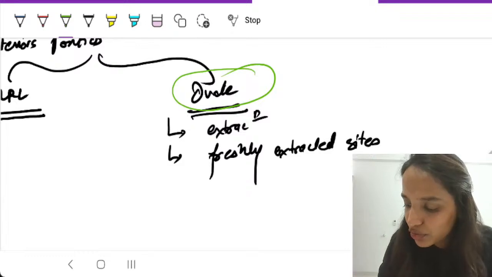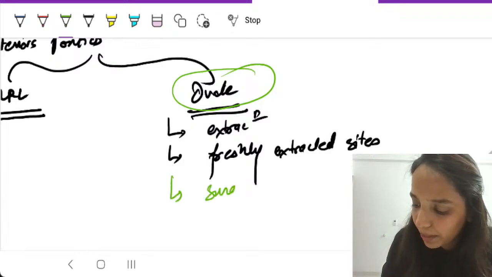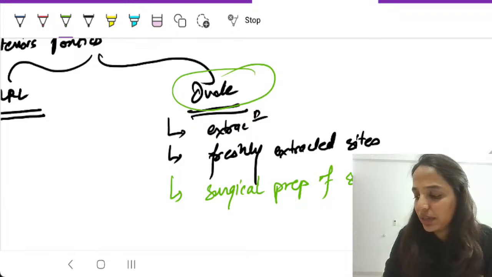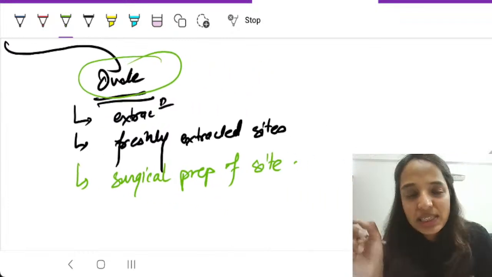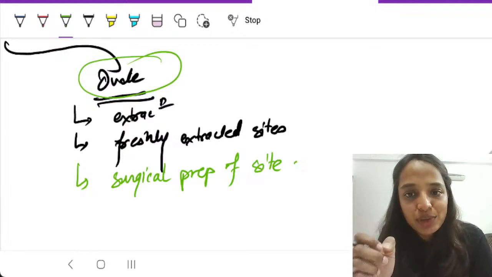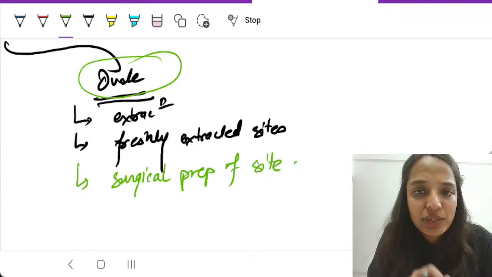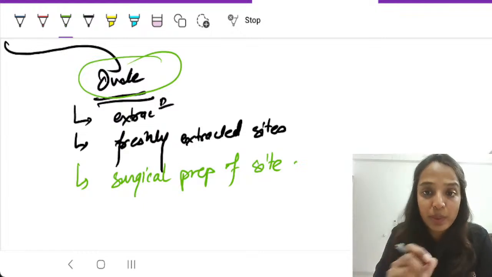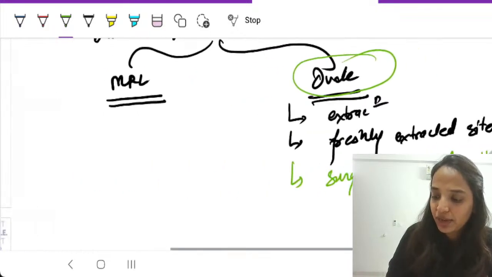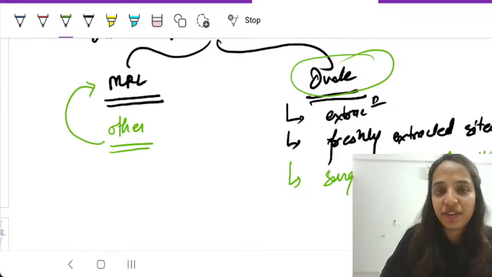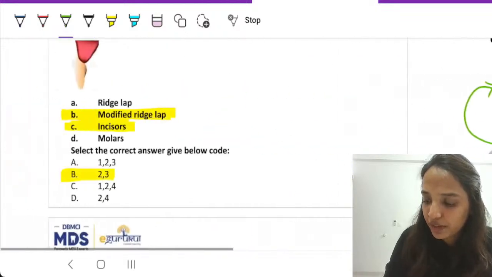Anything that mentions surgical preparation of site, anything that mentions a tooth is indicated for extraction, and immediately after extraction we are supposed to give, if it mentions fresh extraction site, if it mentions surgical preparation of site, answer is ovate pontic. But in all other situations, answer is modified ridge lap. This is your modified ridge lap.